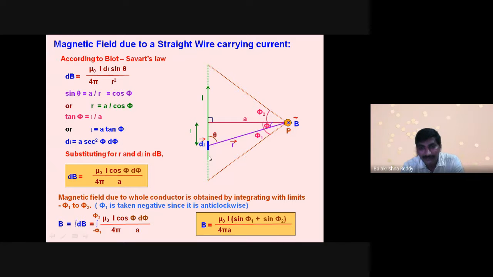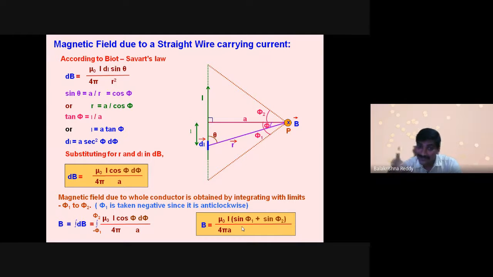For example, here is a question to you. If the magnetic field is produced only along the negative y-axis downwards, then we deal only with phi 1. There is no magnetic field produced with respect to phi 2, so this part we take as 0. Or if it is only upwards, phi 2, then phi 1 is taken as 0. In such a way we will apply it.